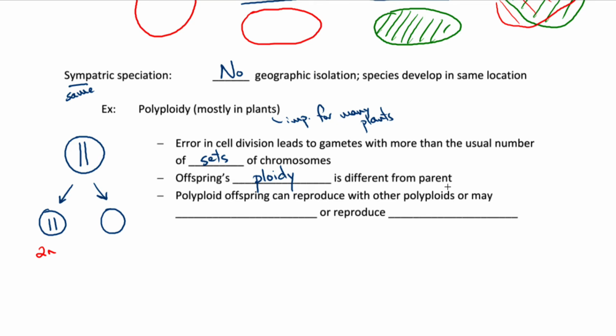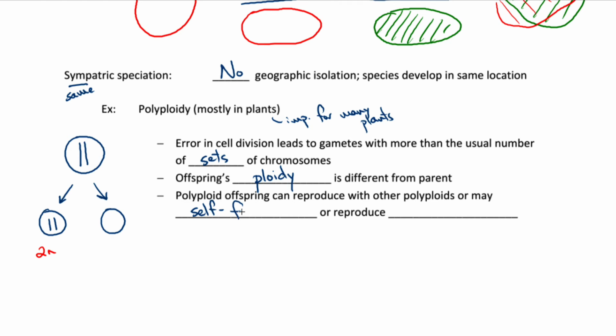And that is going to reproductively isolate that new polyploid plant, because if you don't have a matching number of sets of chromosomes, you're not going to be able to reproduce together. You're going to have mismatches in the way the chromosomes line up. So you need to find another polyploid. So this is why sympatric speciation by polyploidy is most common in plants, because polyploid plants can reproduce with other polyploids, or they can, importantly, self-fertilize.